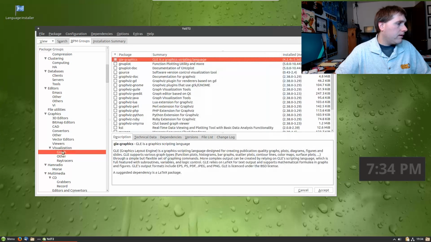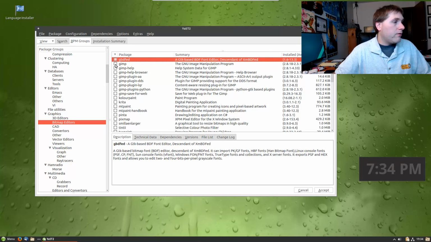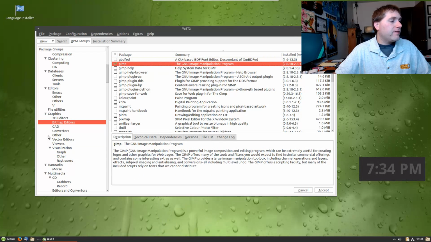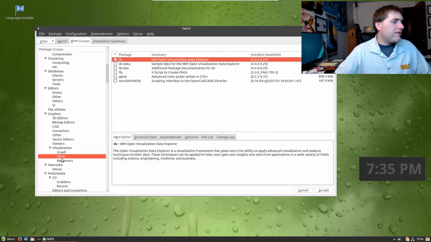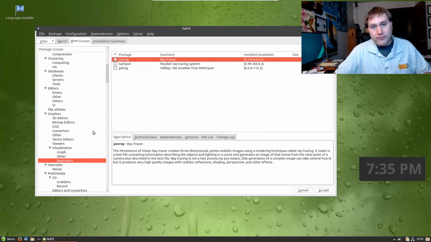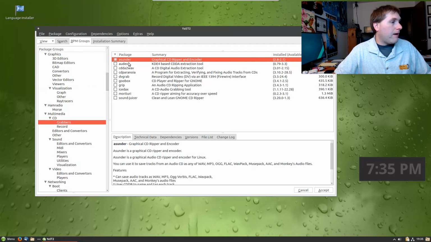Visualizations. See, the downside is even with this, if you don't know that a package exists, like for example, if you don't know GIMP exists or you don't know what it is, this makes it a little bit more difficult to work through, but it's not a huge deal. That's why I recommend getting Alternative 2, just to type in the programs that you want to replace, and it'll tell you what's there, and then you can filter by the different types. So there's CD, there's grabbers, so a variety of different ripping applications.